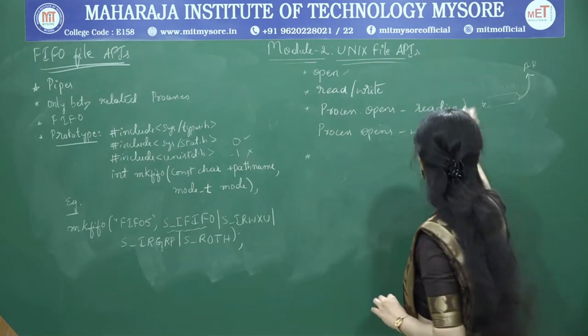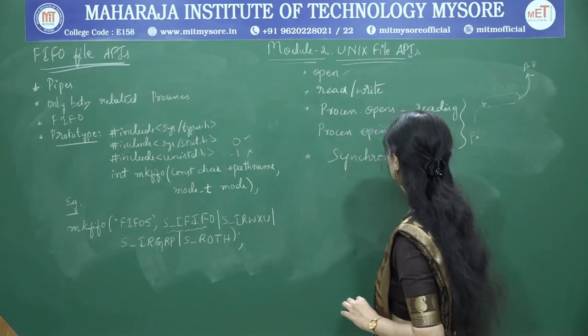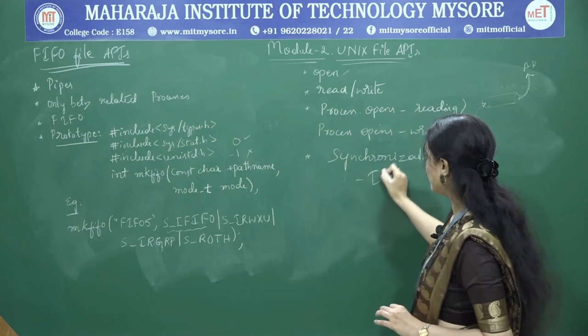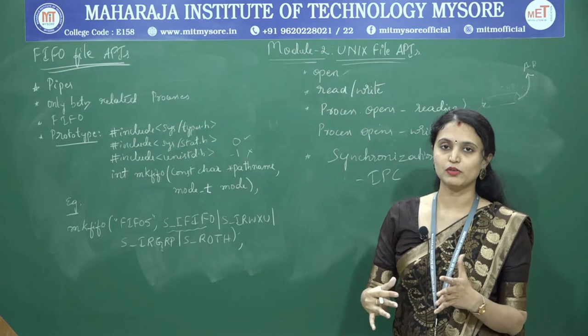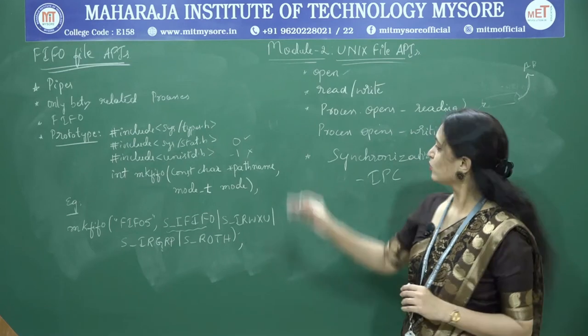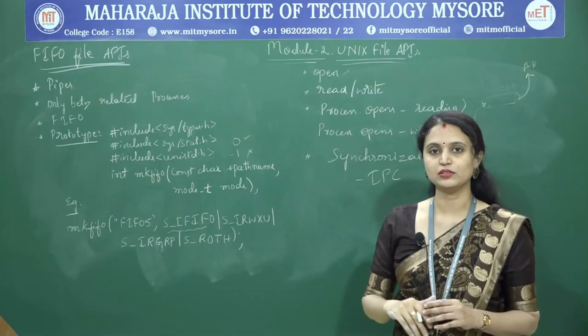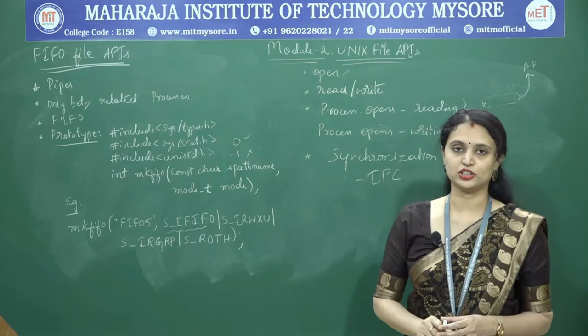So this provides a means of synchronization between the processes, that is very much required for inter-process communication, that means the communication between two processes.